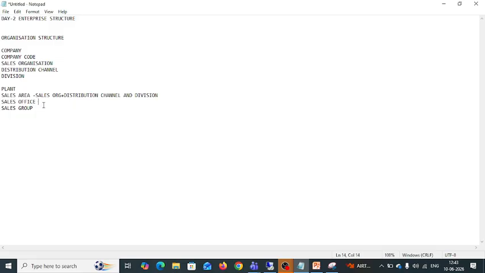Next, sales office. A sales office is categorized as sales activities by geographical location or regional branch. That means we have an office. Suppose we take TCS, Infosys, or Accenture, they have offices in different locations.